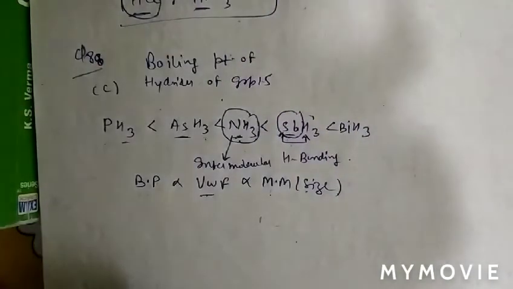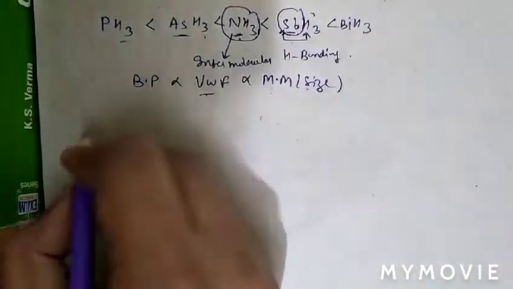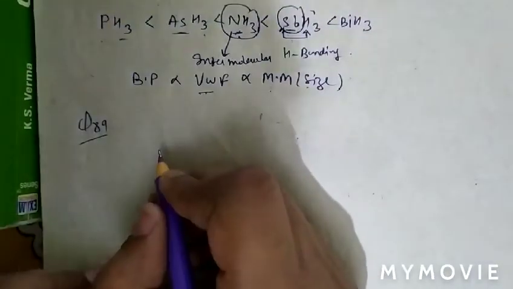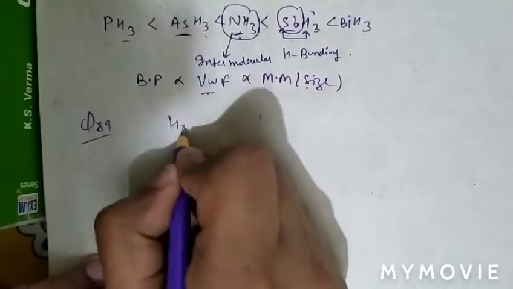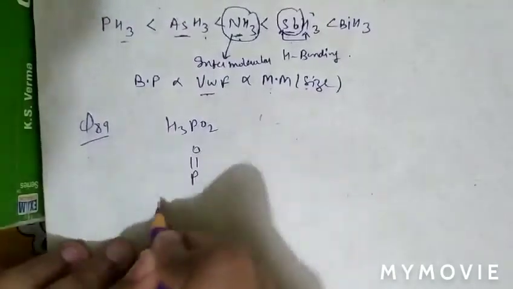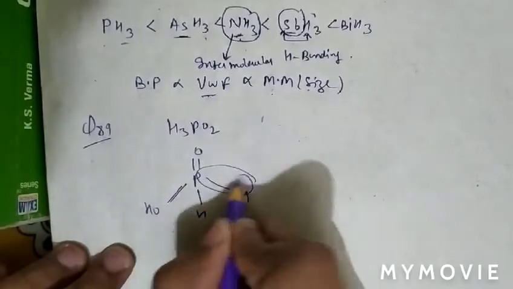See question number 89. The question is: which of the following acids of phosphorus is a reducing agent and monobasic? As we know the structure of H3PO2: P double bond O, OH, and there are 2 P-H bonds.